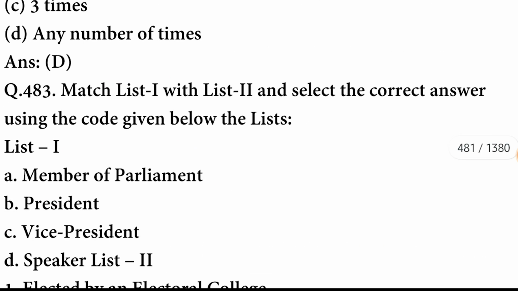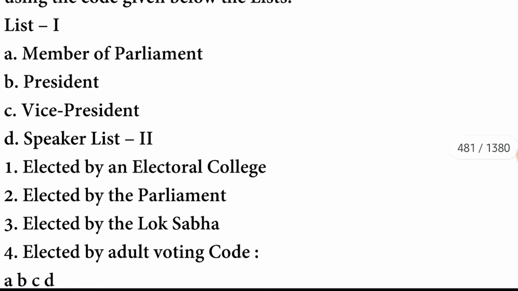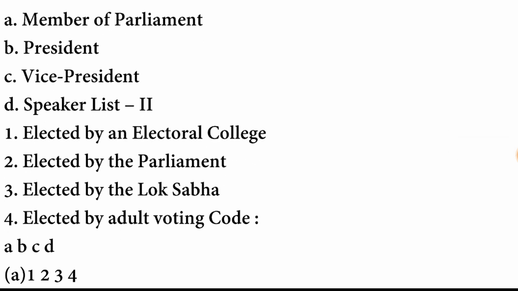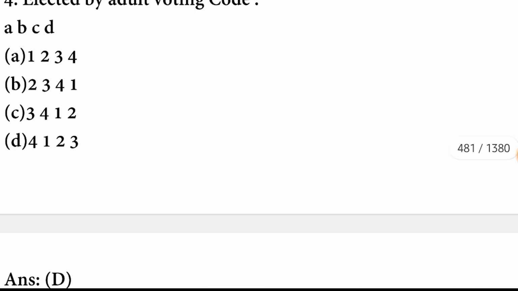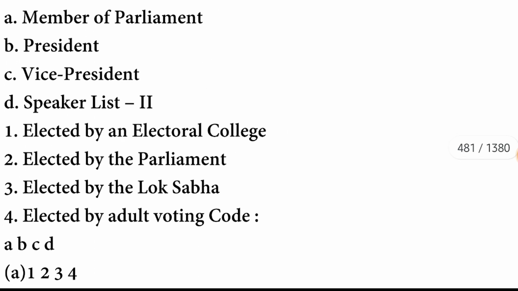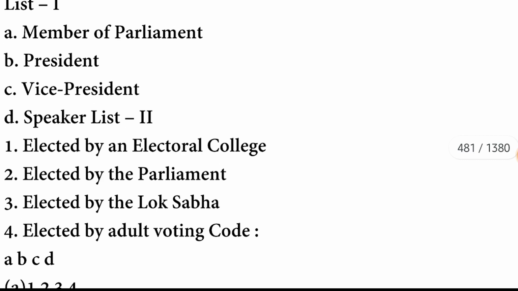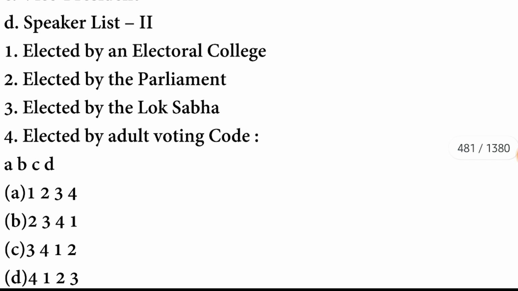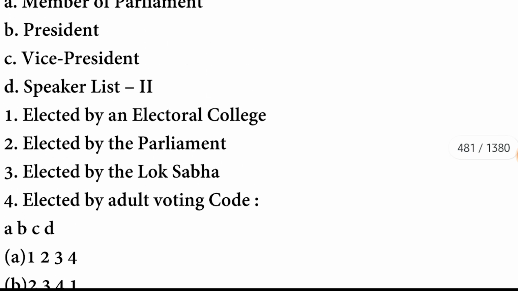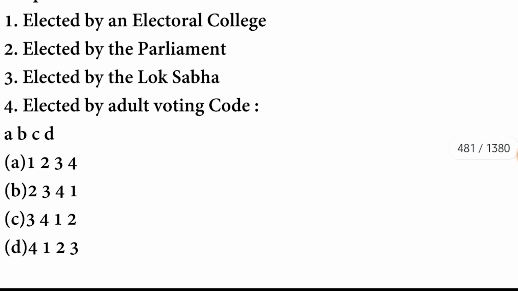The option is correct. Match list first with list second and select the correct answer using the code given below. The list: Member of Parliament, President, Vice President and Speaker. List two: elected by an electoral college, elected by Parliament, elected by Lok Sabha and elected by adult voting code. We will have to match all these according to their election. So let's start. First, there is Member of Parliament. Member of Parliament will be elected by the adult voting code, and then President will be elected by an electoral college. Vice President will be elected by the Parliament and Speaker will be elected by the Lok Sabha. D option is correct here.